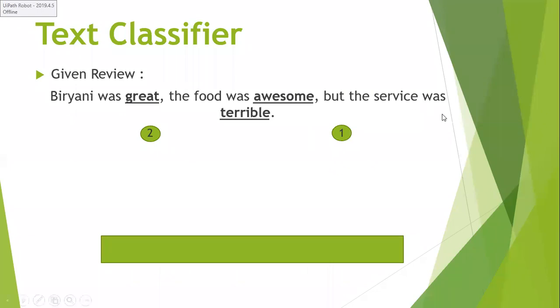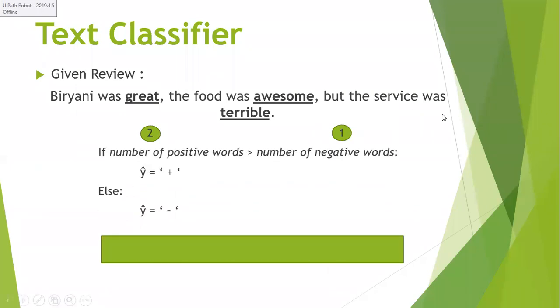So the number of positive words is 2 and the number of negative words is 1. Then your sentence review is predicted as a positive review. So the label predicted for your review is what? Plus. Plus means it is a positively reviewed sentence, based on the count of the words.